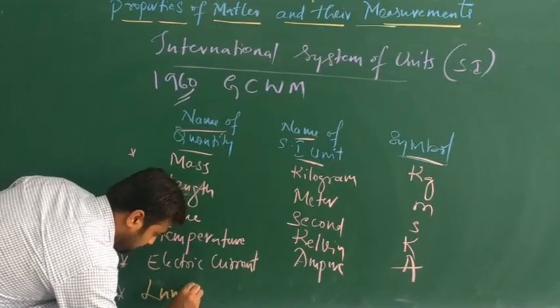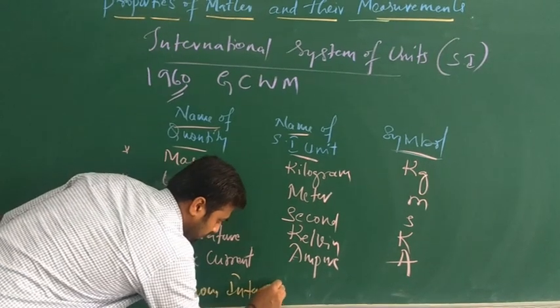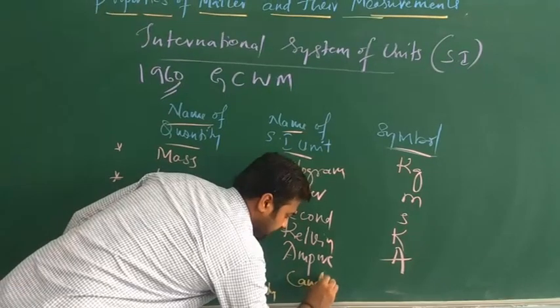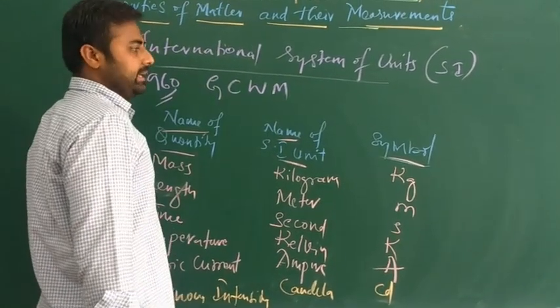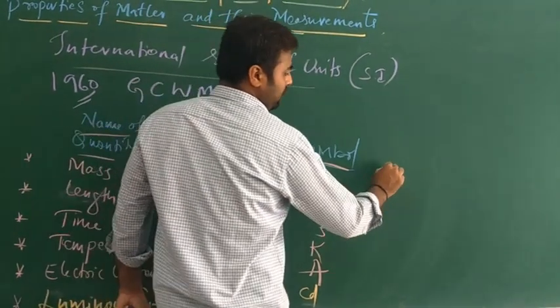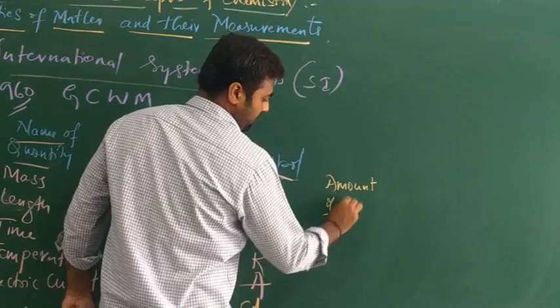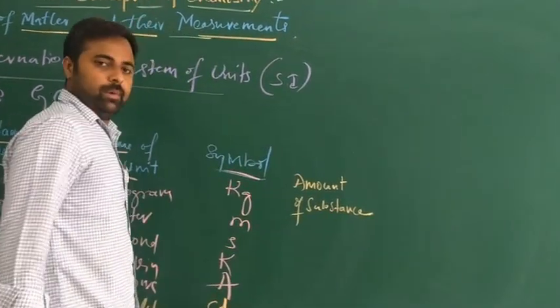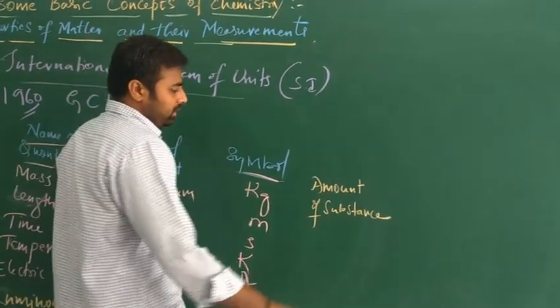The sixth one is luminous intensity, right? For luminous intensity, the name of the SI unit is candela, the symbol is cd. And the last one is amount of substance, the 7th basic quantity.